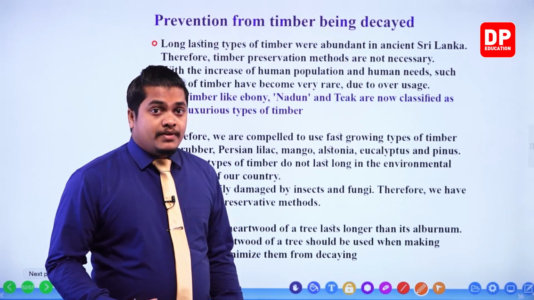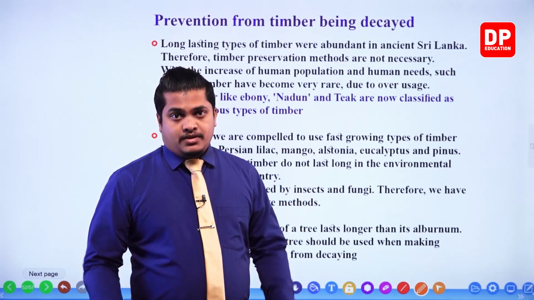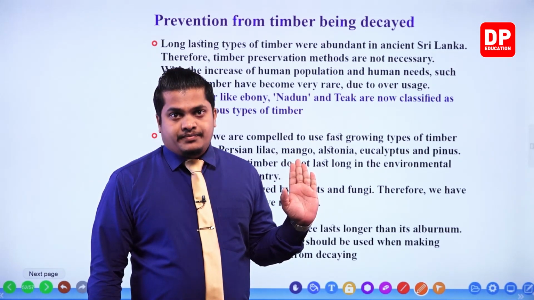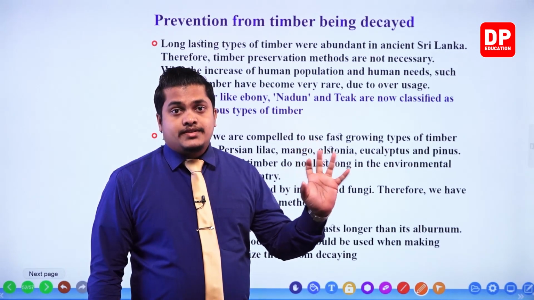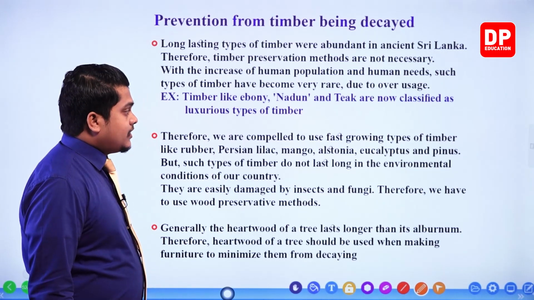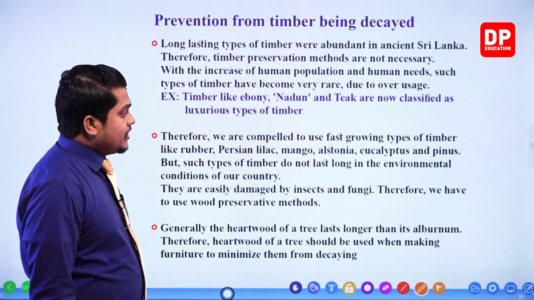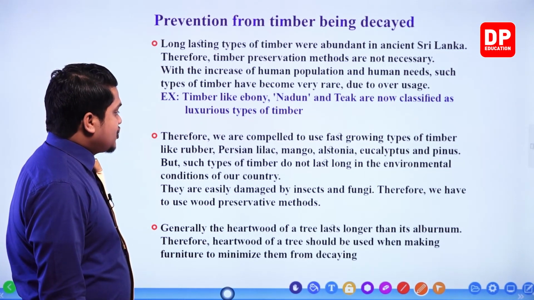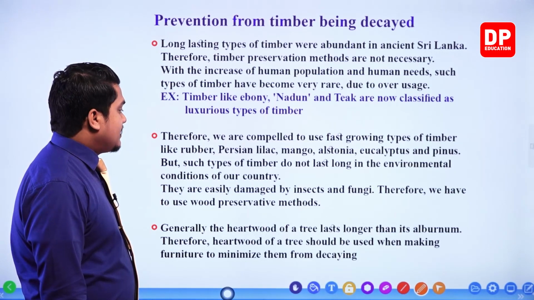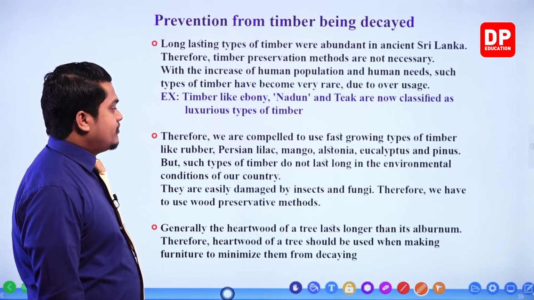That means average people will not be able to bear the cost of this timber, my dear children. The cost of timber is very high in these cases. That's why it is classified as luxurious timber, right? Therefore, we are compelled to use fast growing types of timber like rubber, Persian lilac, mango, Albizia, eucalyptus and pinus. But such types of timber do not last long in the environmental conditions of our country. They are easily damaged by insects and fungi. Therefore, we have to use wood preservative methods.